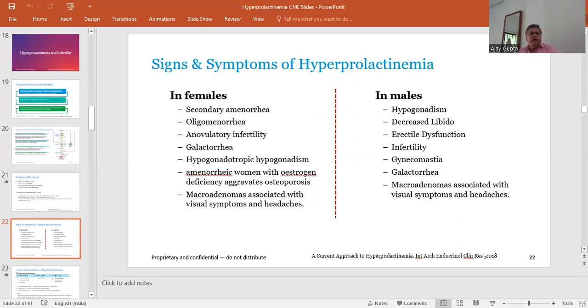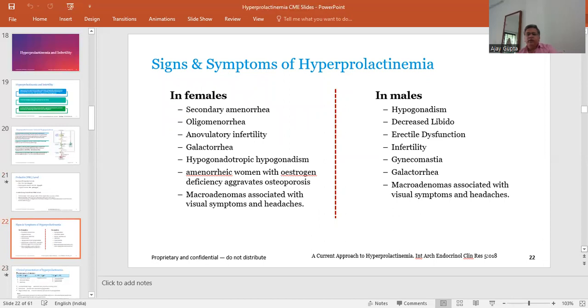Macroadenoma is associated with visual symptoms and headache. In males, it may lead to hypogonadism, decreased libido, erectile dysfunction, infertility, gynecomastia, and galactorrhea. Macroadenoma is associated with visual symptoms and headache. So visual symptoms and headache may occur in both males and females when there is presence of macroadenoma.